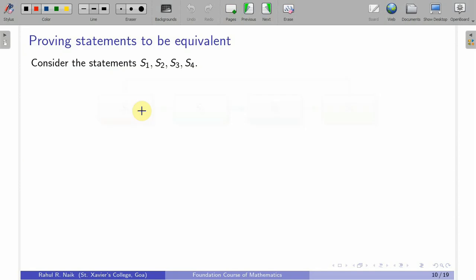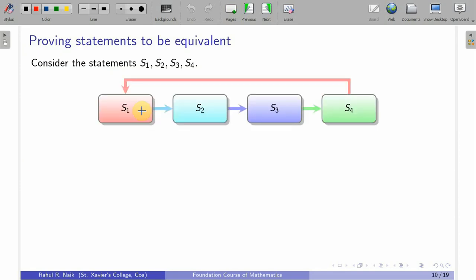Now, if I want to prove that certain statements are equivalent, say I want to show that S1, S2, S3, S4 are equivalent. The usual way of proving this is, you start from S1, you go to S2, and from S2 you prove that implies S3, S3 implies S4, and you later prove that S4 implies S1. So, this is the cyclic way of proving that all 4 statements are equivalent.